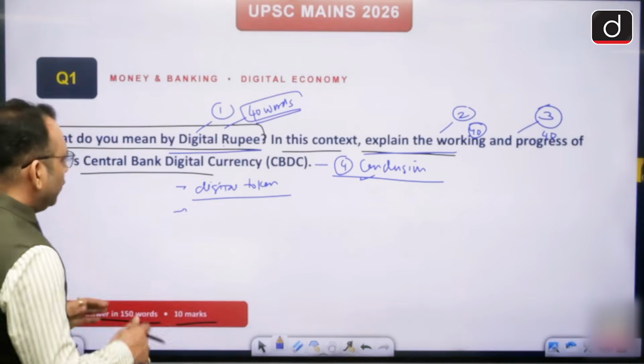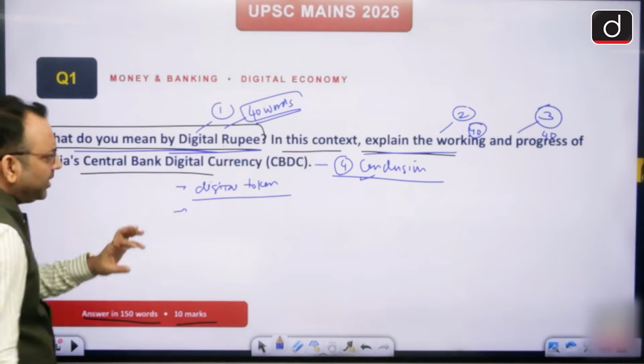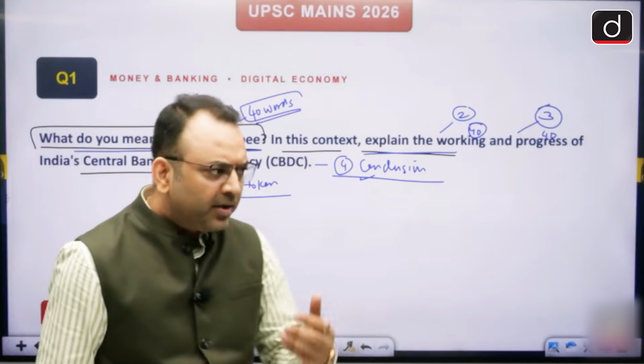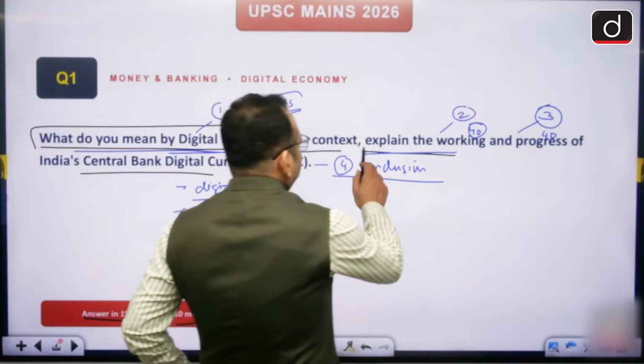As far as you know on this part, you should write this part in 40, at max 50 words, because this is a main part. Then you write the working, that is, how it works.